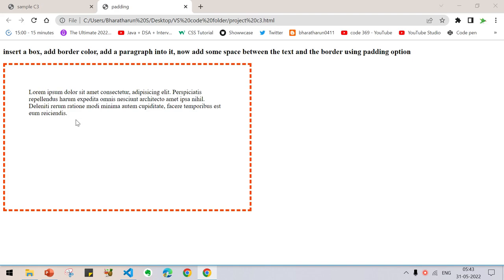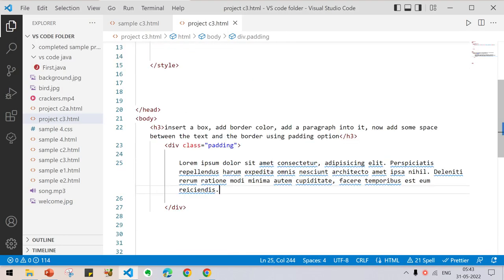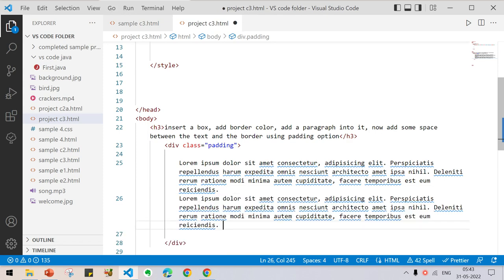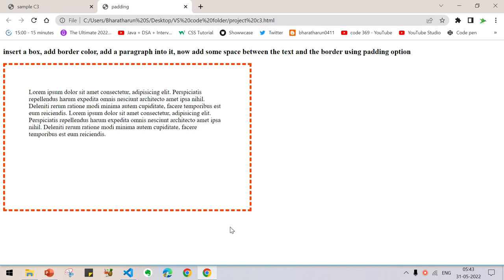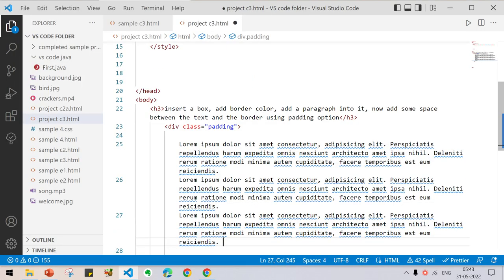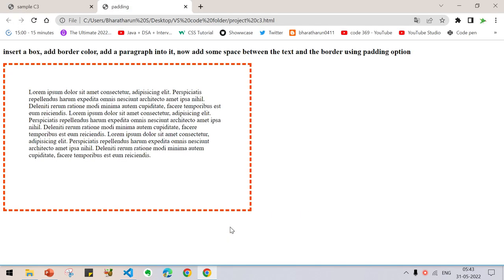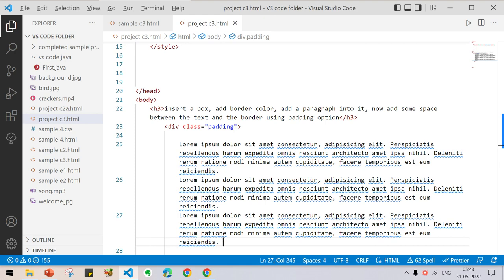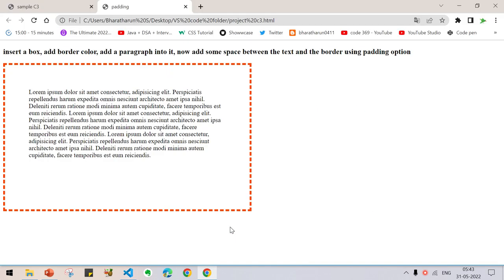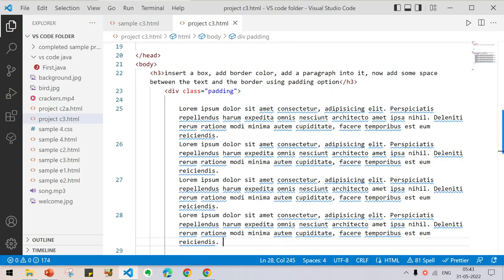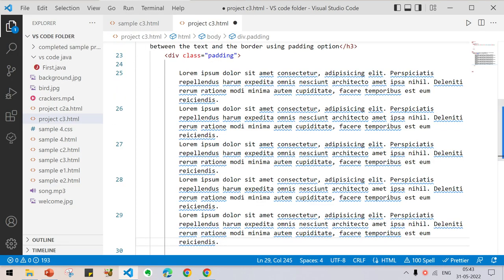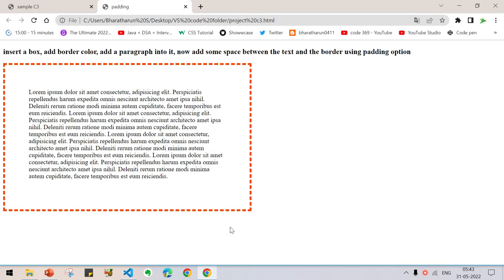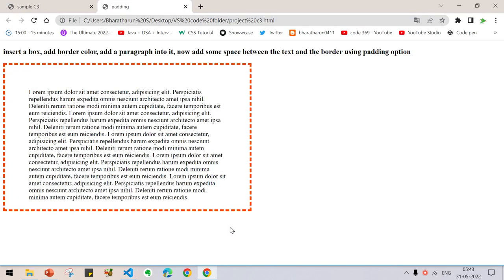When you insert a lot of text, you can insert it and see. Just copy this with Alt Shift down arrow, press Ctrl S, Ctrl R. Repeat again, Alt Shift down arrow, Ctrl S, Ctrl R. But the padding goes.